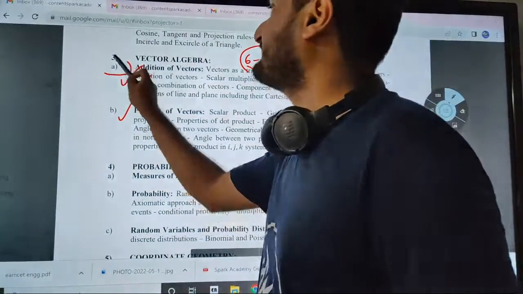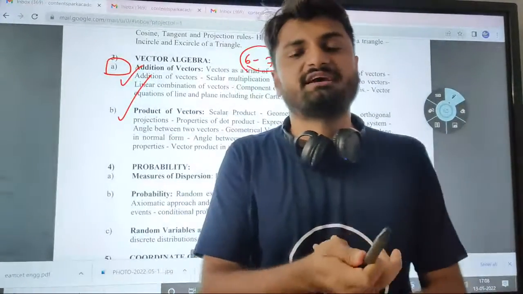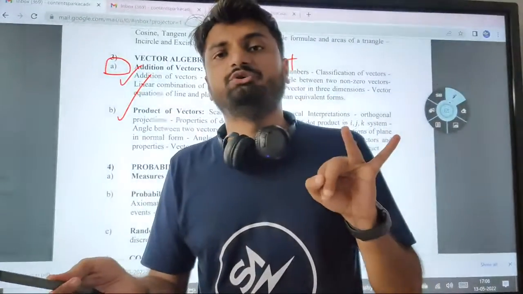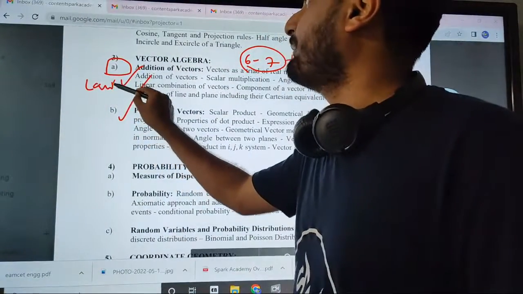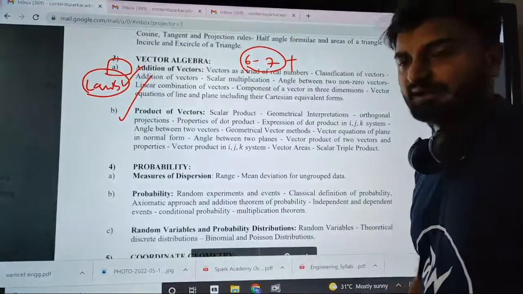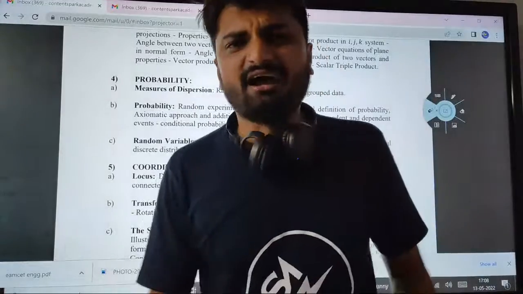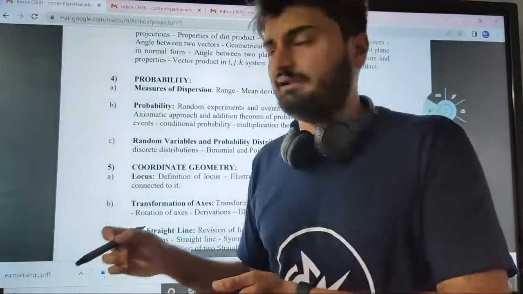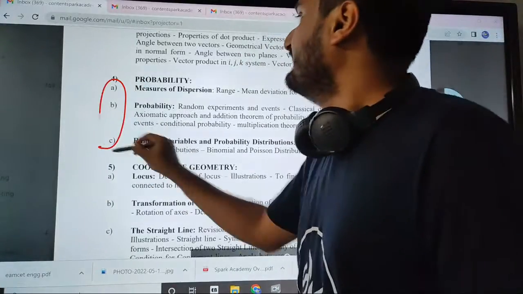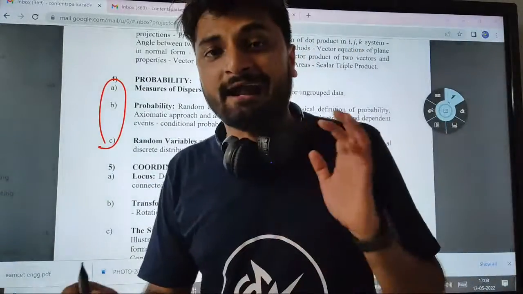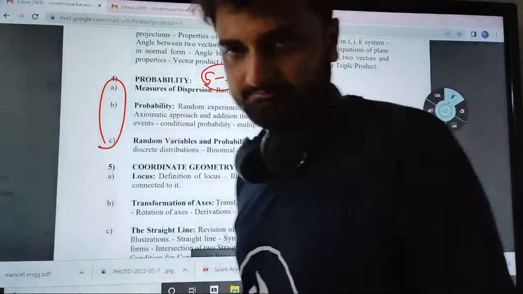Especially in addition of vectors, you might be asked theorem based questions like addition theorem of vectors and triangle law, parallelogram law. All the laws also are very important from your EAMCET perspective. And then you have topics like probability. Actually I consider probability under algebra as well, but they have given it as a separate topic because mainly probability, measures of dispersion and random variables together, you are getting 5 to 6 questions from this as well.